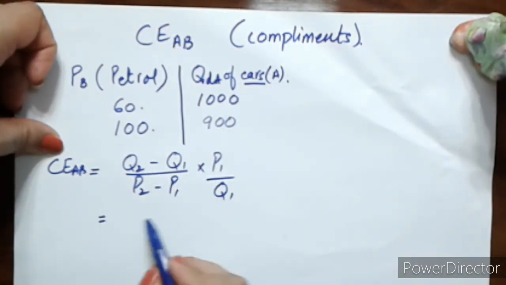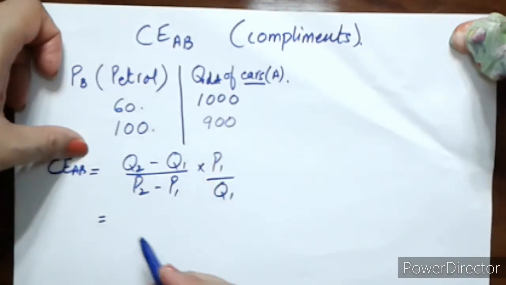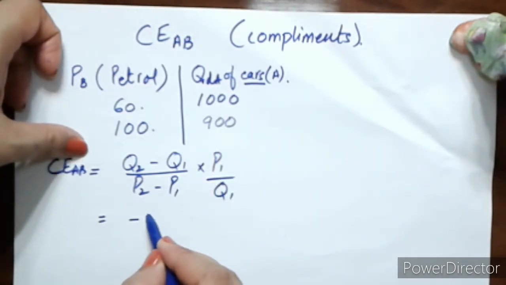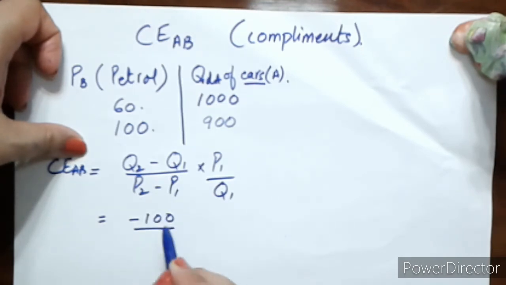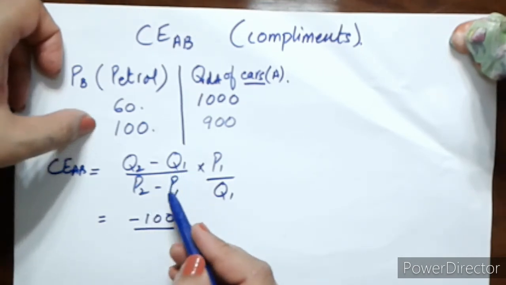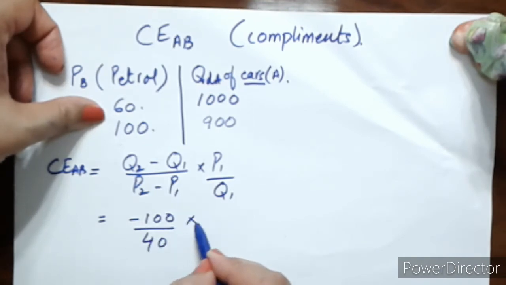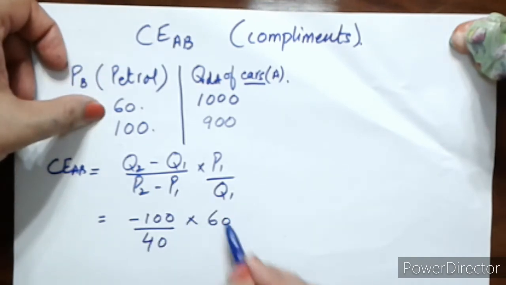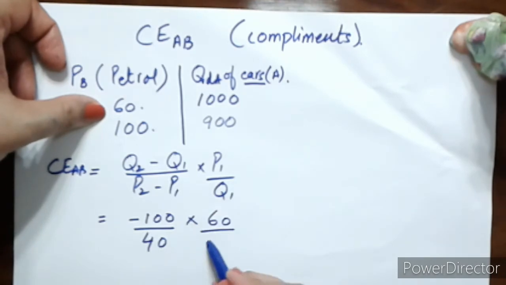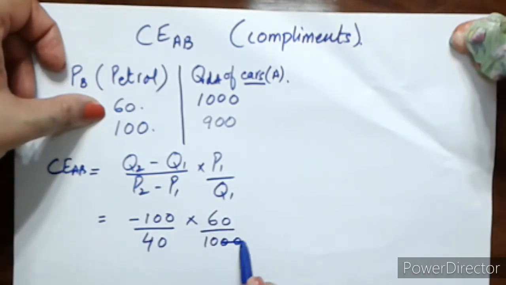Now putting in these values, what do I get? 900 minus 1000, I get minus 100. P2 minus P1, I get 100 minus 60, that is 40, into P1 which is 60 divided by Q1 which is 1000. Okay, and I do my bit of calculations.